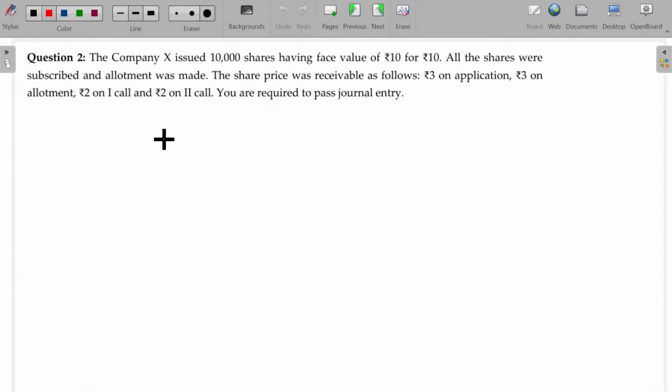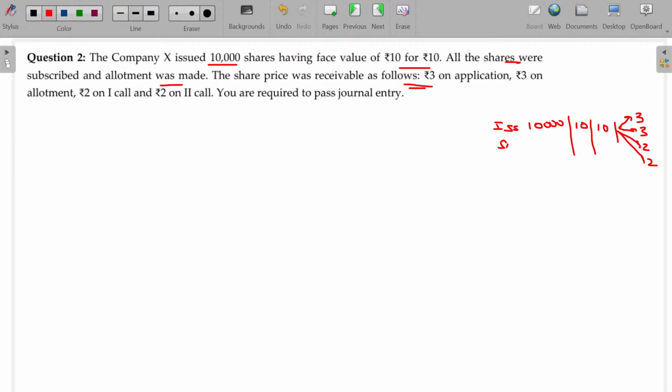Yes, come on, solve this illustration. The company X issued 10,000 shares having face value rupees 10 for 10. All the shares were subscribed when allotment was made. The share price was receivable as follows: 3 on application, 3 on allotment, 2 on first call, and 2 on second call. So here I've included 2 calls. We need to pass only journal entries. The ledger is very rare. But the balance sheet, of course, you have to understand.